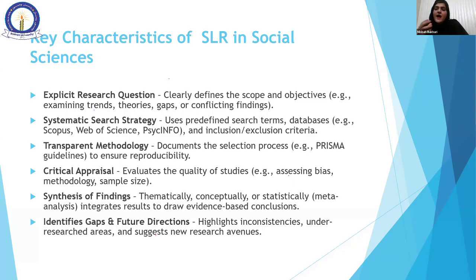That's why we have to do a synthesis of our findings. Then we have to identify the gaps and future directions. It highlights inconsistencies. For example, I have also worked on my own research paper, that is an SLR on women entrepreneurs. It does have so many research gaps.